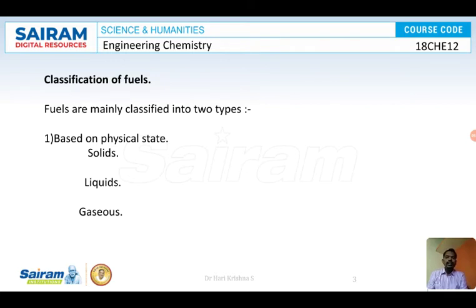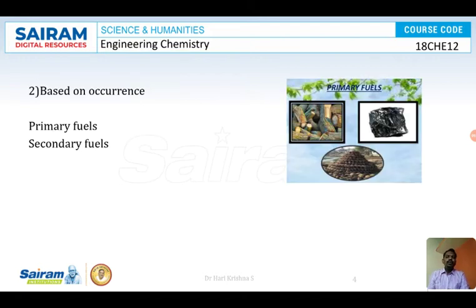So these fuels are further classified depending on physical state and occurrence. Physical state we have seen. Let us see depending on occurrence how fuels are classified. Based on occurrence, where they occur, fuels are classified into primary fuels and secondary fuels. So what are primary fuels? All naturally occurring fuels are called primary fuels.